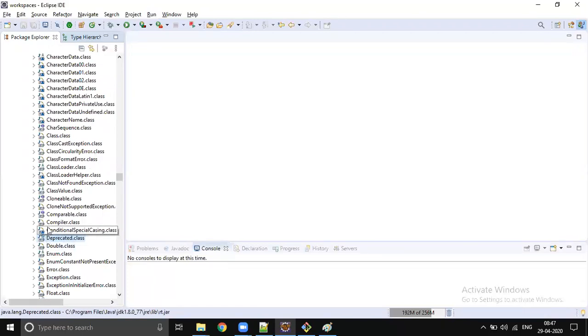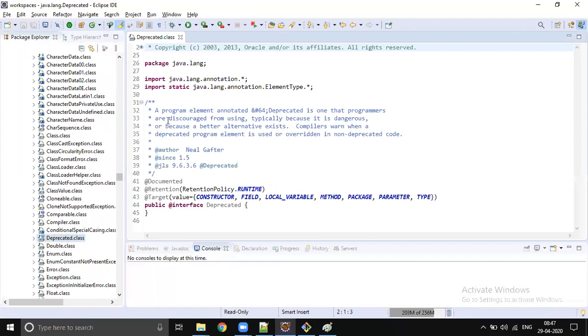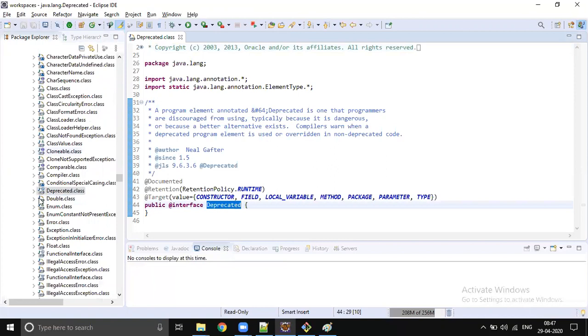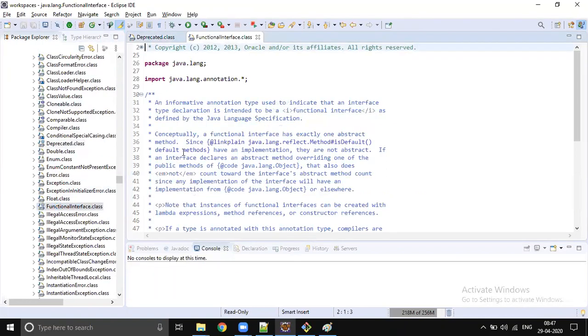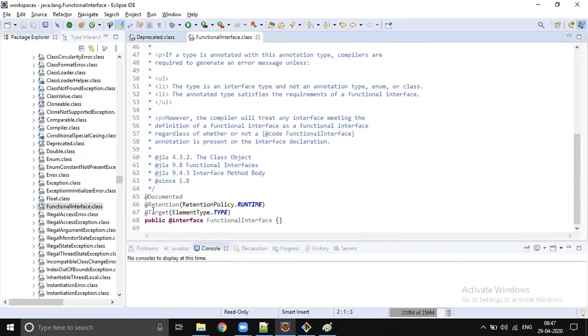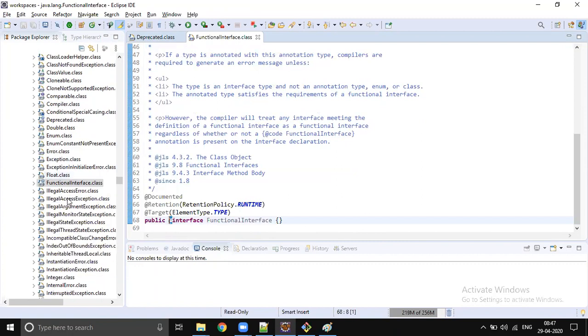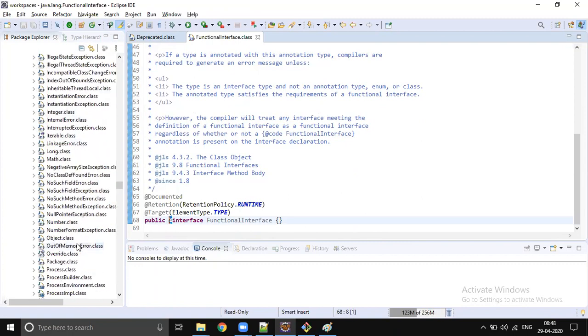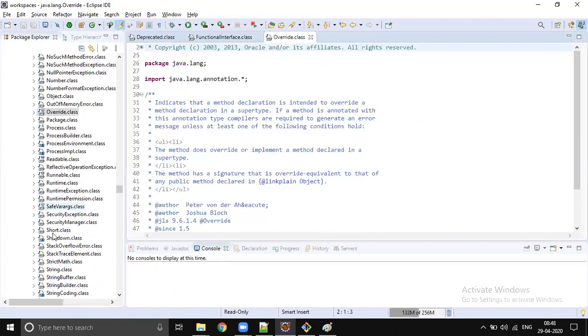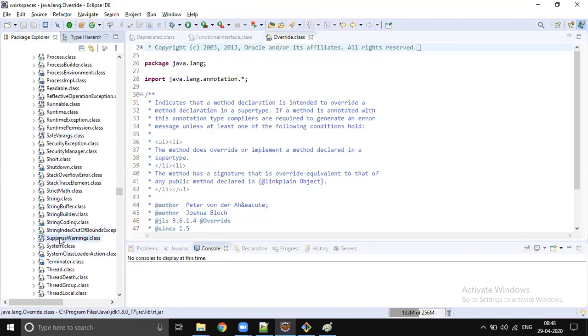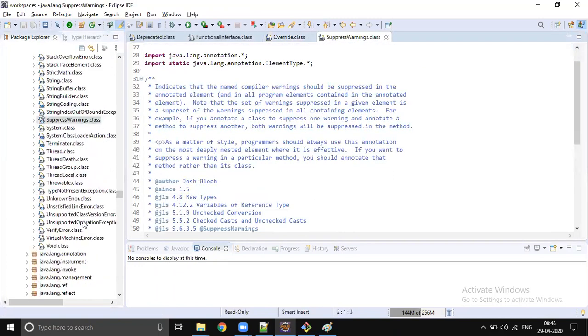What is the classification between annotations and other classes? It's going to have an at sign: @interface Deprecated. See, @FunctionalInterface is another annotation, introduced with JDK 1.8, and @Override, @SuppressWarnings. So these are the annotations which are available in Java core.